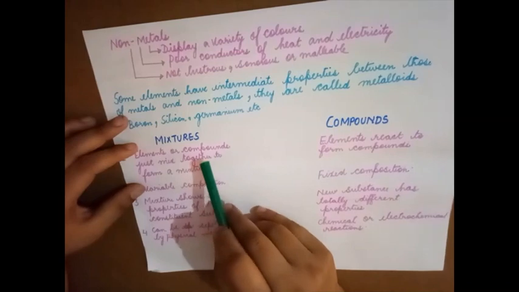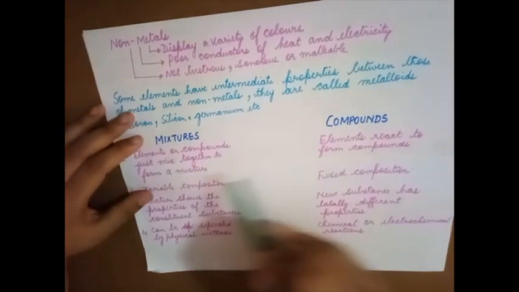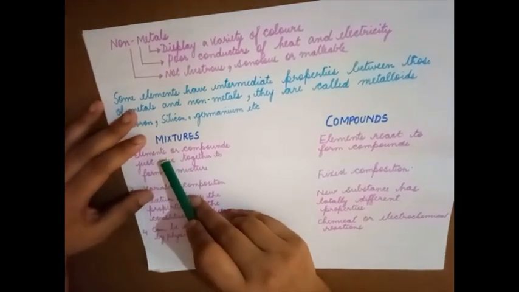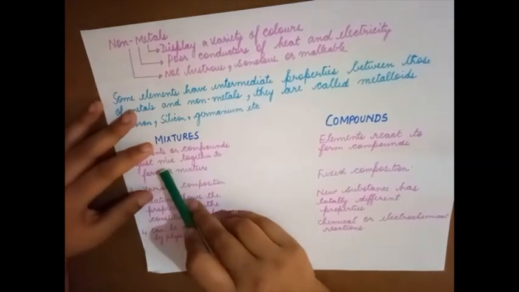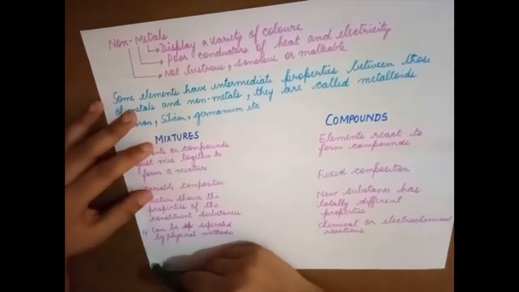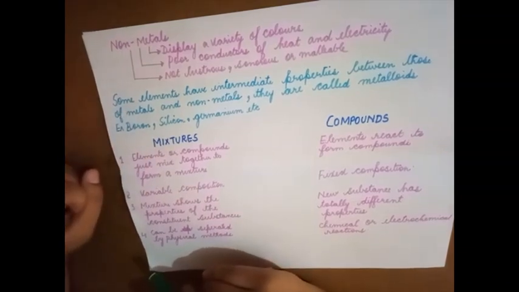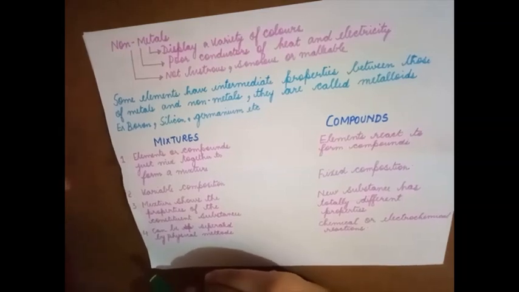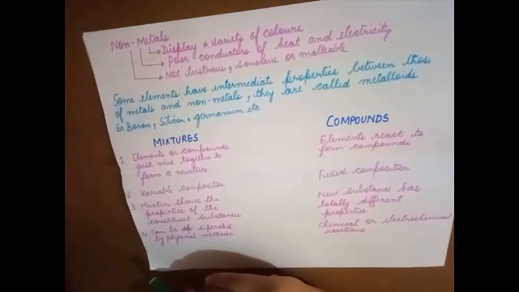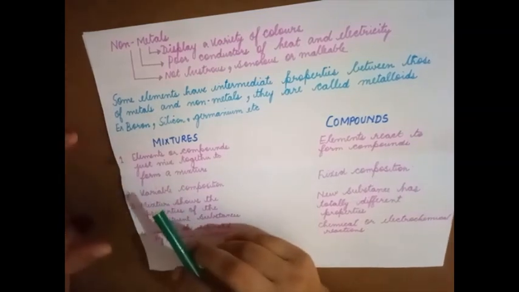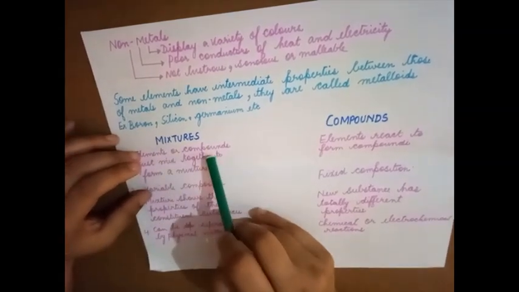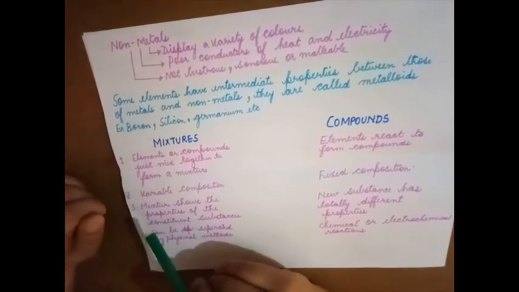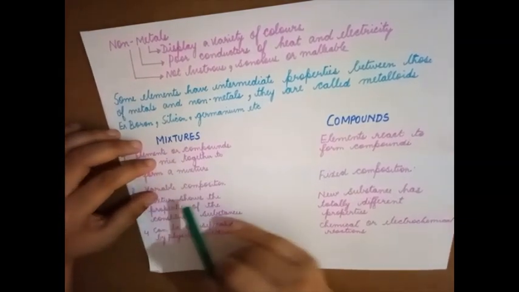Next, we will study the difference between mixtures and compounds. Mixtures are a combination of elements or compounds. They just mix together to form a mixture. For example, an iron nail mixed with clay and water. Iron is a metal. Clay is actually a mixture made up of several substances. Water is a compound. So a mixture is made up of elements or compounds all mixed together.